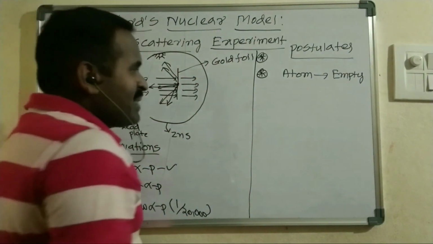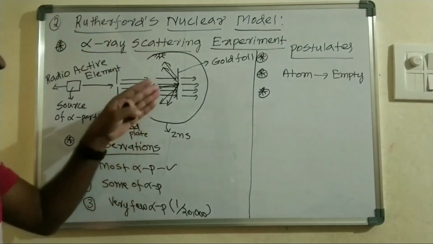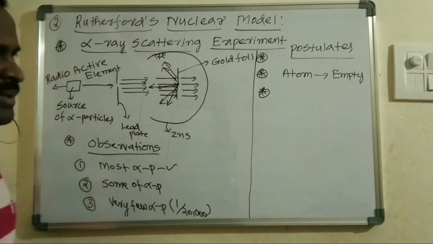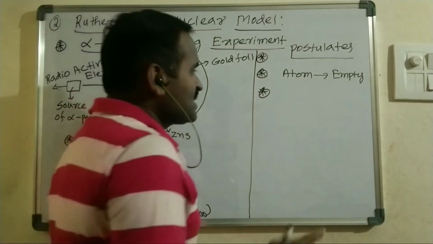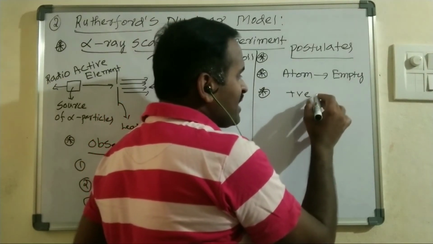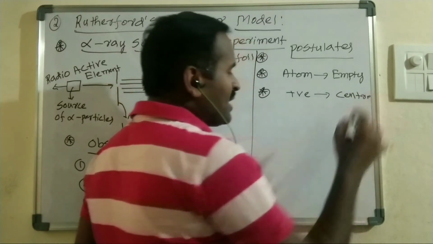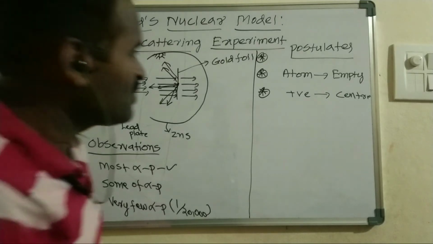And based on the second and third observations, some of the alpha particles which come closer to the center of the gold foil, and 1 out of 20,000 alpha particles striking the gold foil, are deflected from their path, right? So from these observations, Rutherford concluded that a large number of positively charged particles are located at the center of the gold foil.